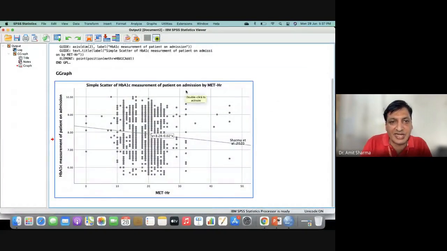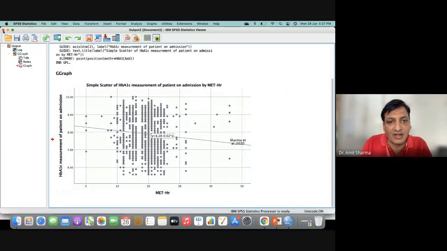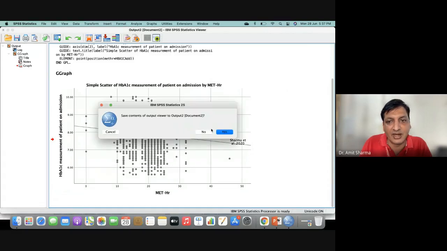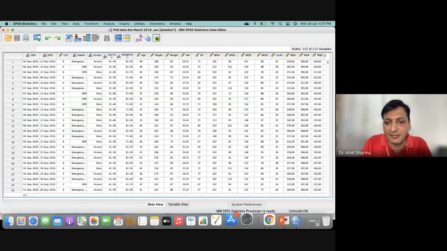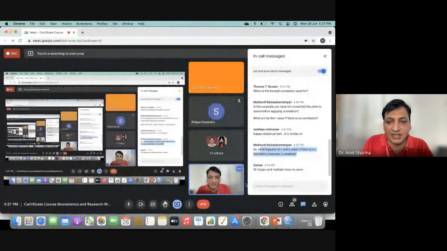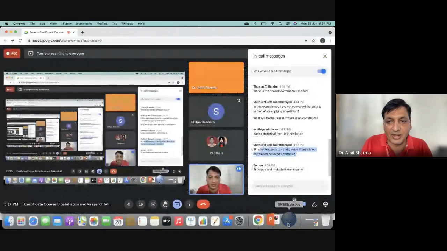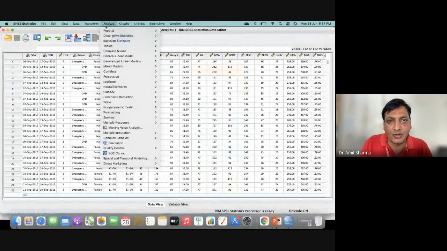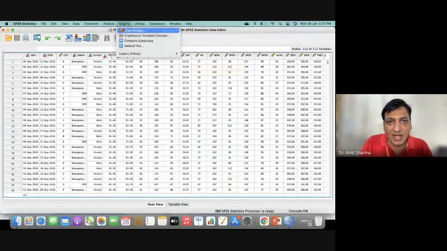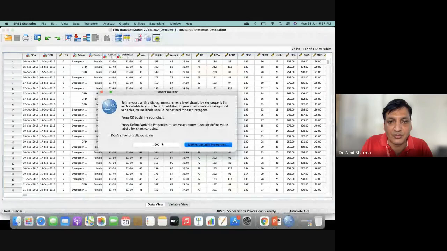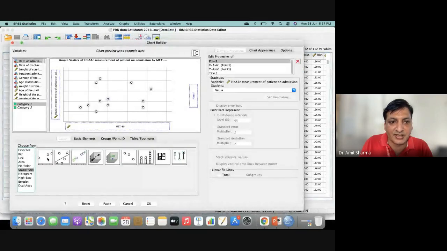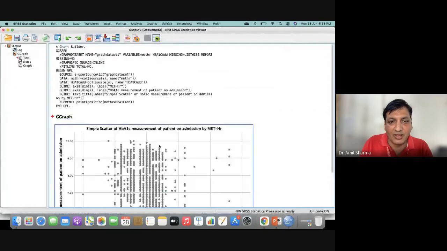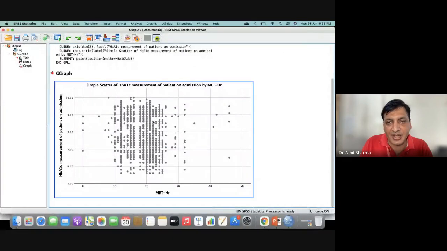How to set the graph as per the journal's requirement is not today's topic. I will let you know all these things in a further class. So, how to create a graph: go to the option called Graph and Chart Builder. You have to create this scatter plot, simple scatter. By creating a simple scatter, you can find out the trend of your graph.